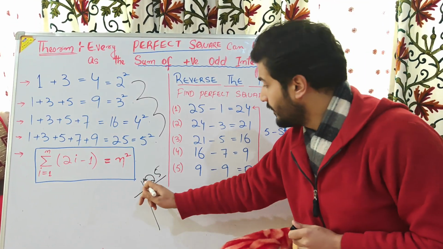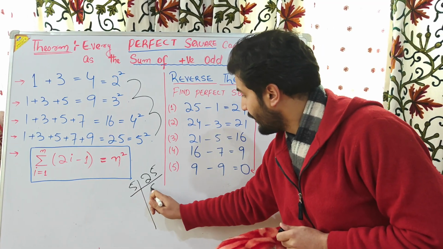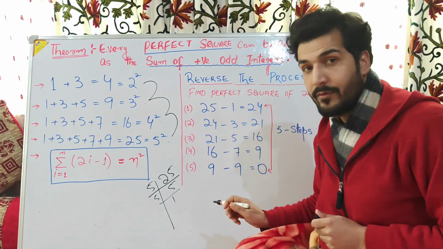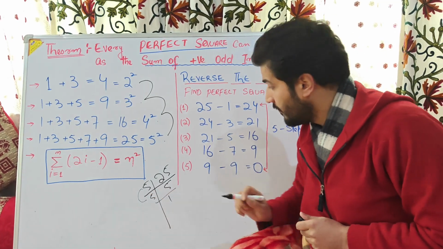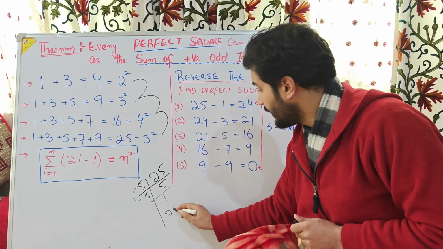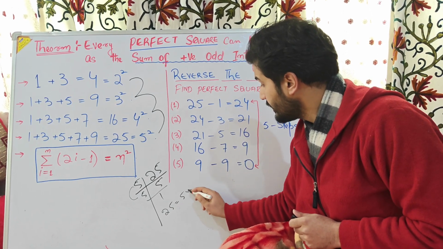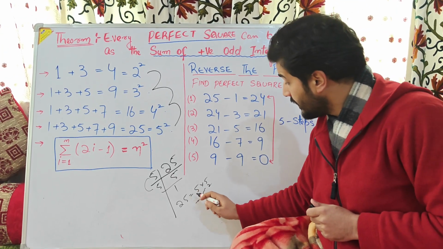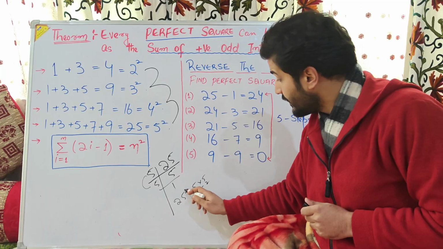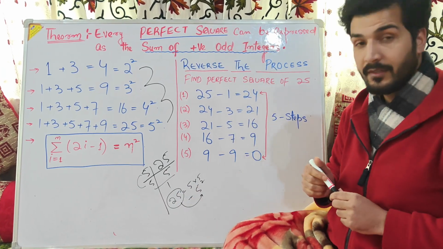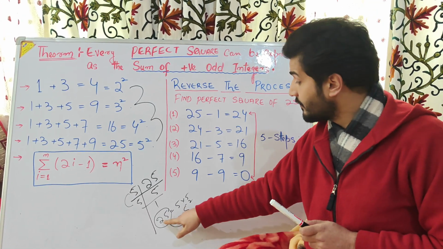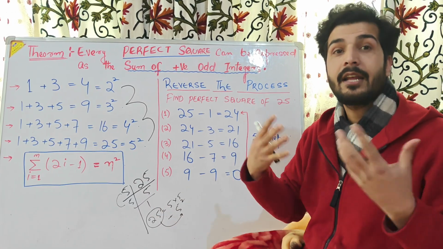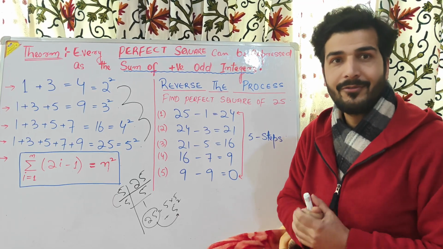What will we do? We will find its factors. 5 fives are 25 and 5 ones are 5. So what are the factors of 25? 25 can be represented by 5 cross 5, so it will become 5 square. This means that the perfect square root of this 25 is 5. So this is the method that our students are acquainted with, right?